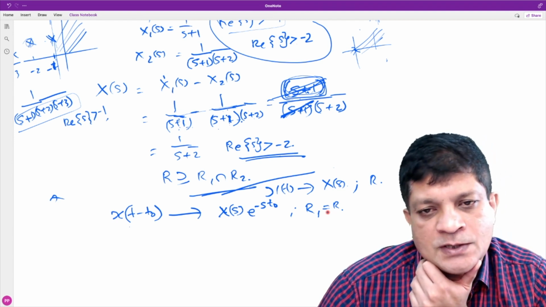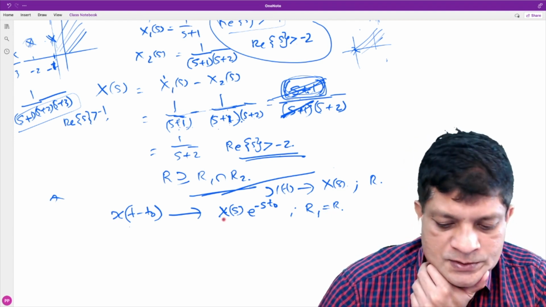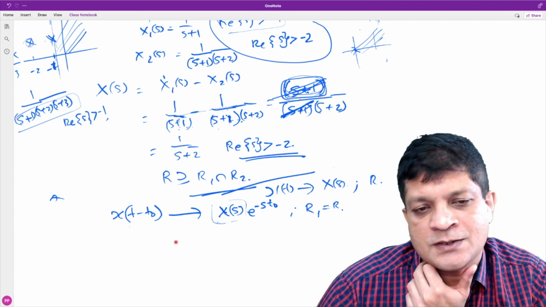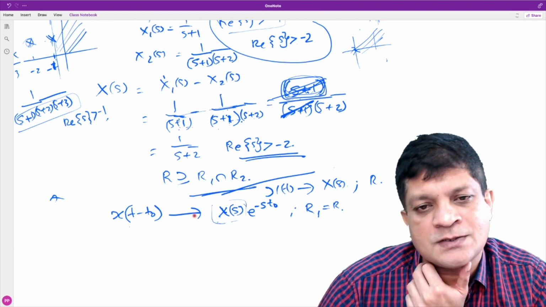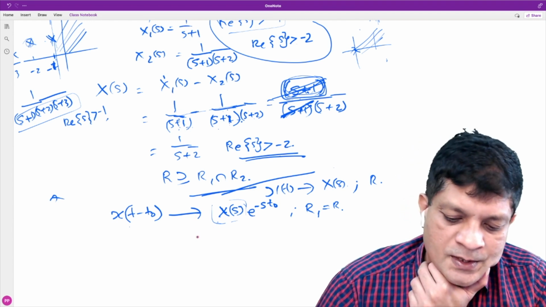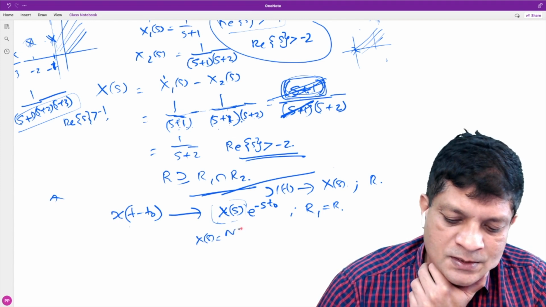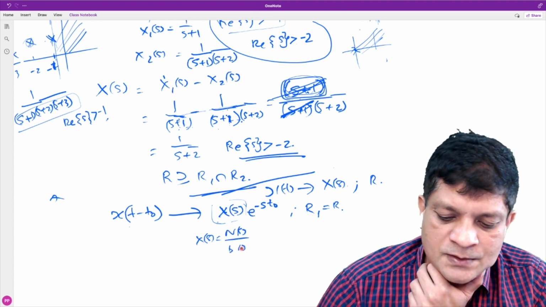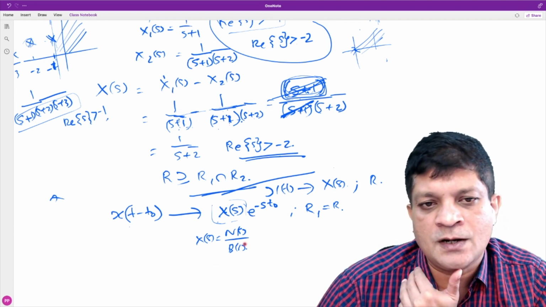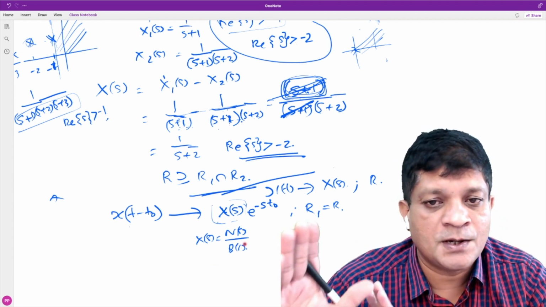So basically what you have to see is, first let us assume that this is rational. It is easy to understand if we consider this as a rational transform. X(s) is rational means this is N(s) divided by D(s), a ratio of two polynomials. Now, if it is rational, its ROC is limited by poles.